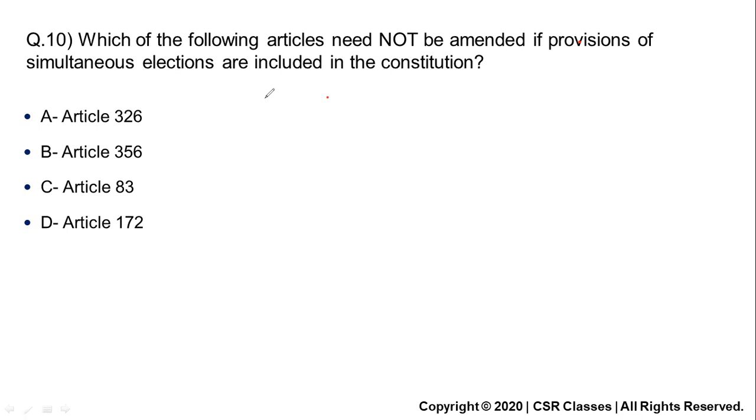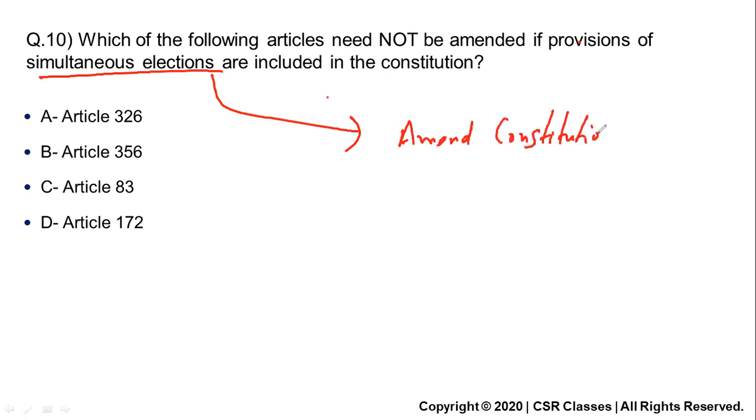When you include simultaneous elections, obviously you have to amend some articles of the constitution. It is asking which article need not be amended. First of all, you should know which articles should be amended for simultaneous elections.